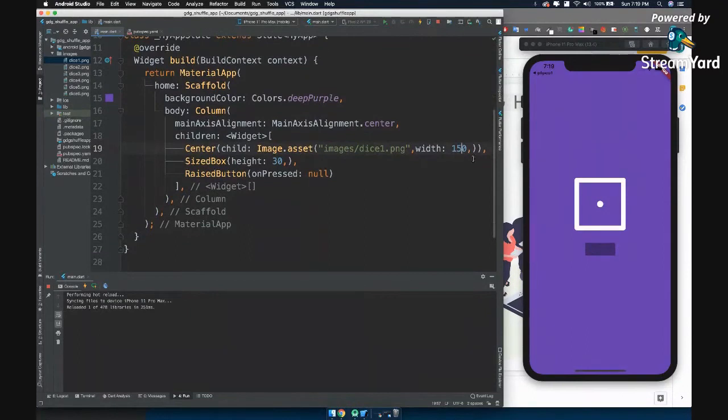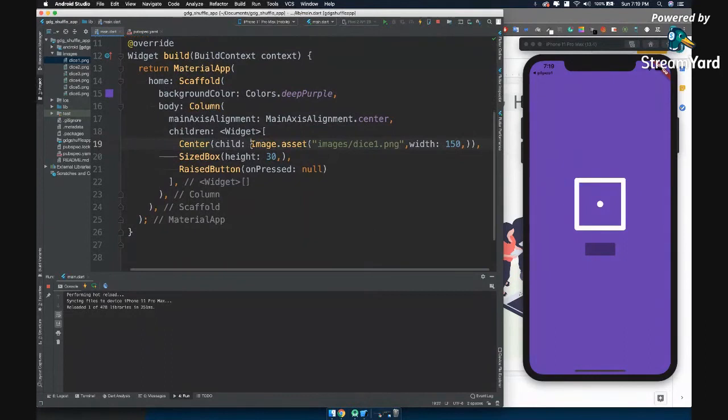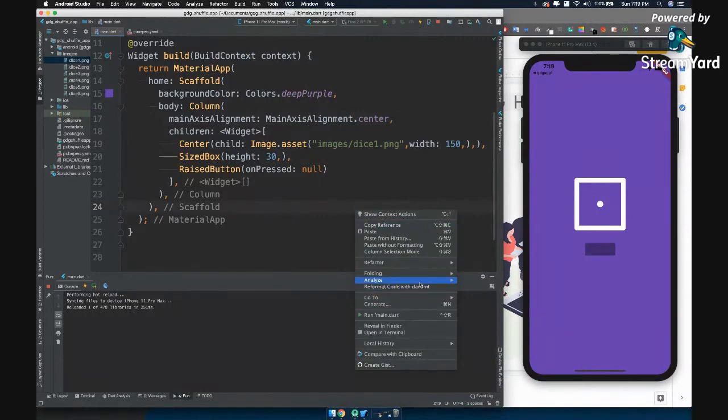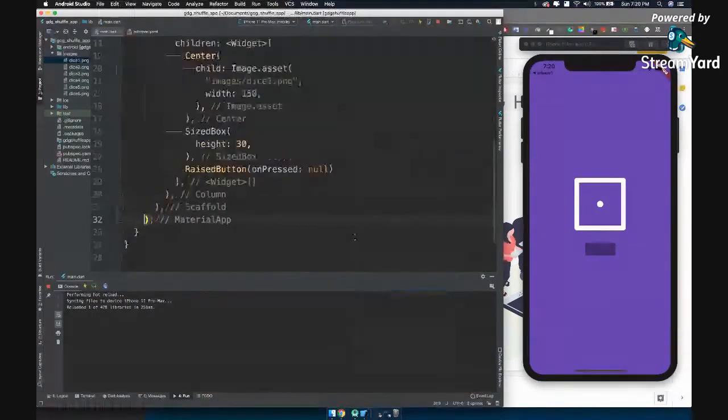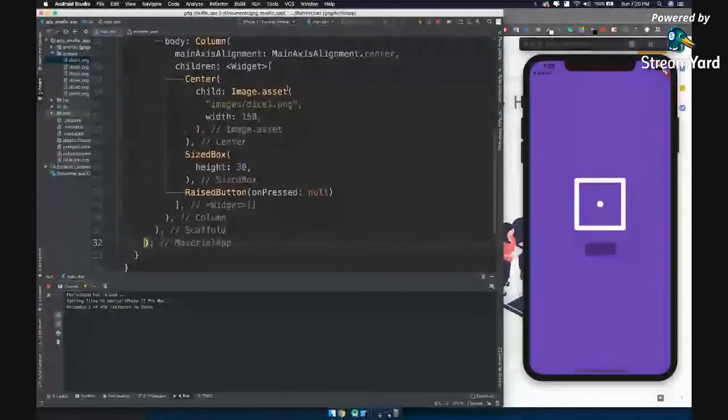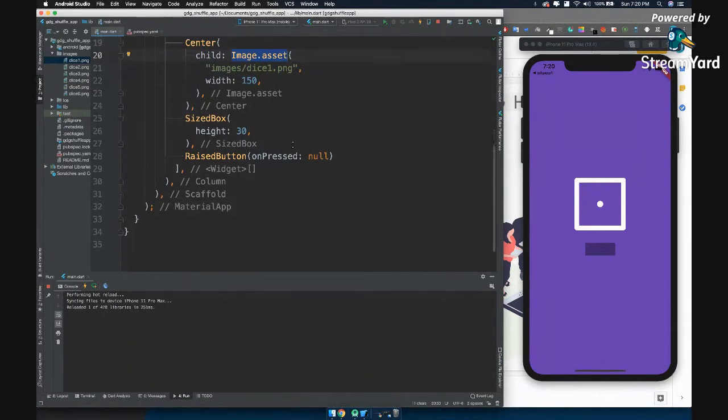Now you also have one thing called refactoring. Now you can see it is center, image inside, and there are a lot of properties inside. In order to refactor this in a proper way, just right click, and there's one thing called reformat code with dart format. Let's do this, and now you can see our whole project is reformatted with proper indentation, so that any user can understand. Once I see this, I can see there's a center, there's a child which has another widget called image.